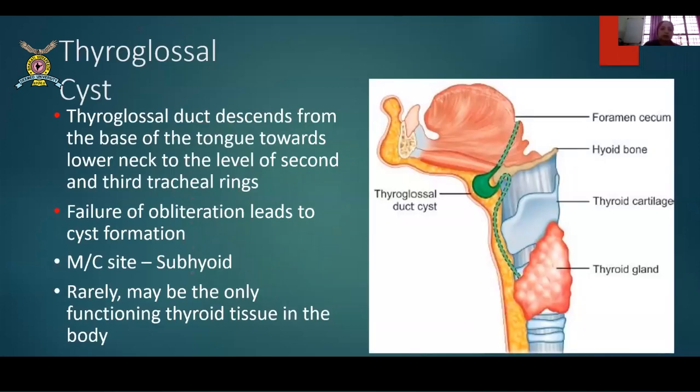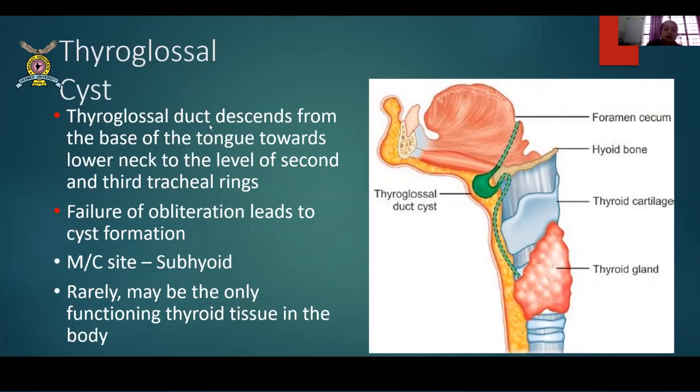Now this is something called a thyroglossal cyst. Now, one sec, I'll just minimize this for a while. So this is the foramen cecum. This is the tongue. The foramen cecum is here at the back of the tongue. Okay, this is the thyroglossal cyst that is formed, and it gets adhered down here near the thyroid gland. This is the thyroid cartilage. This is the basic anatomy which all of us know.